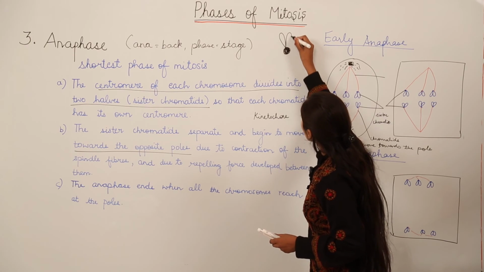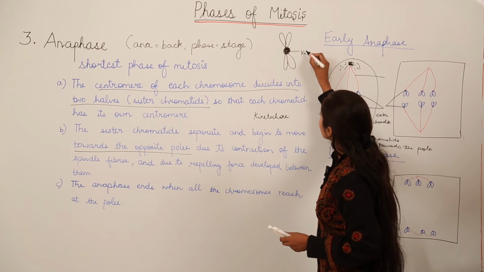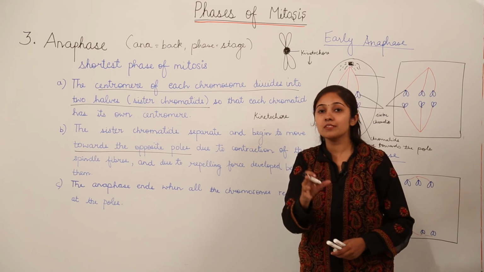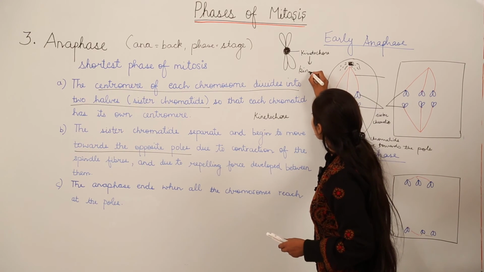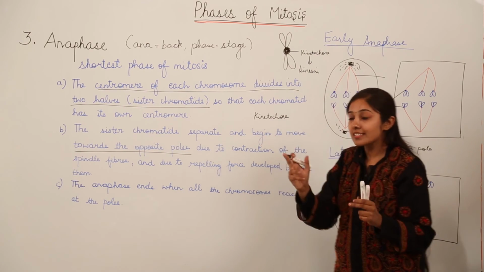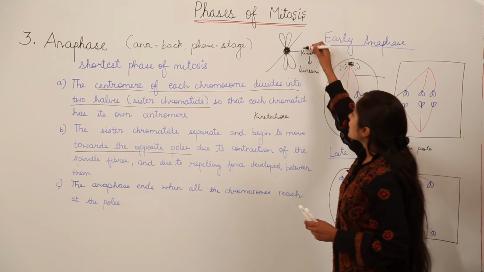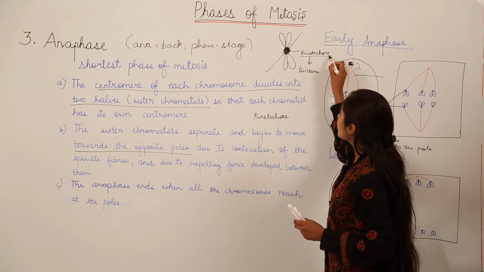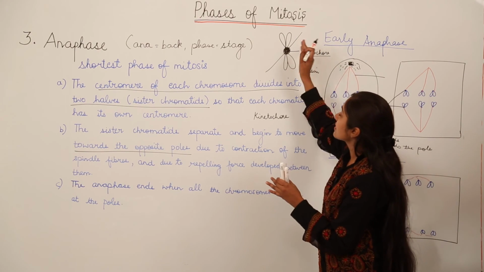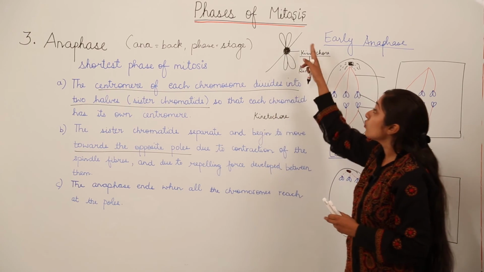So if this is a chromosome, the centromere region contains the kinetochore, and this kinetochore contains a very important protein, that is kinesin. So when this centromere is going to divide, since it is attached with a spindle fiber, the spindle fiber is going to pass through the kinetochore, and this kinesin is going to help divide this centromere into two equal halves.